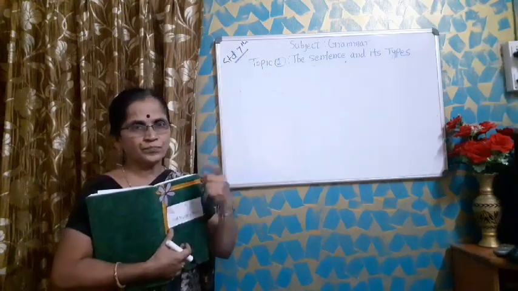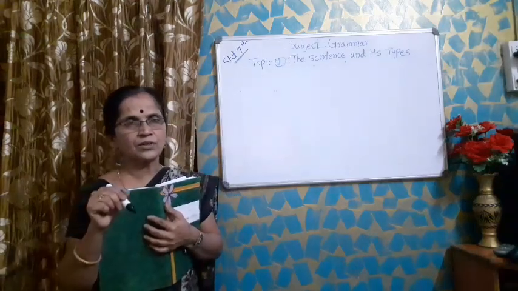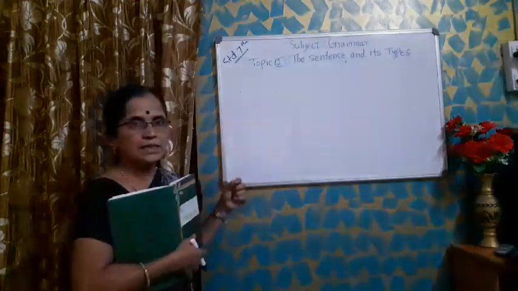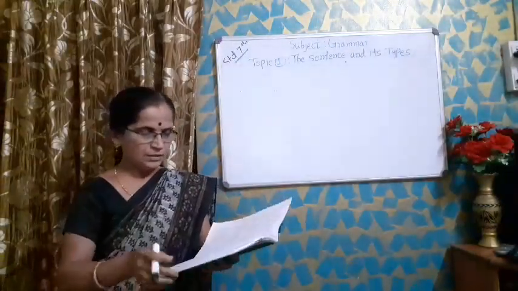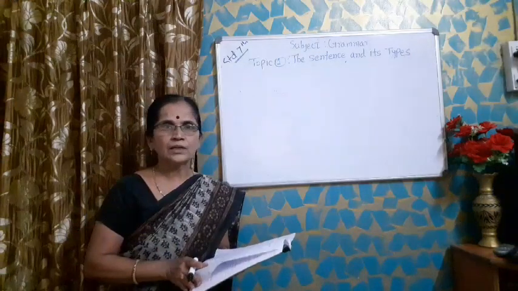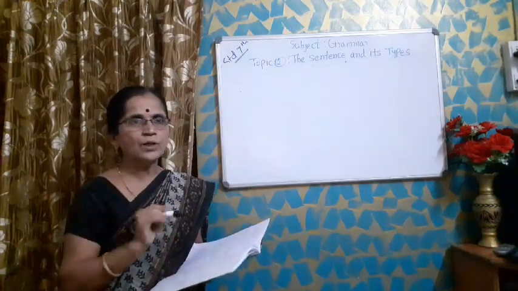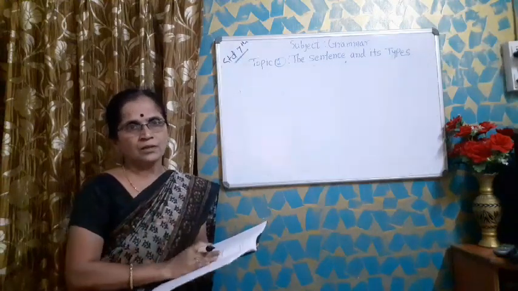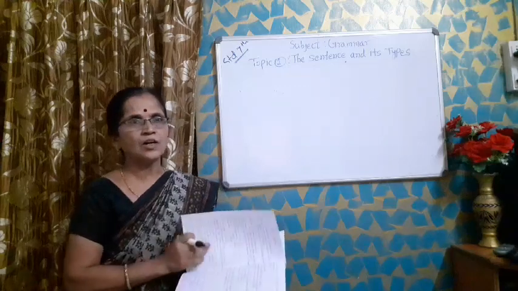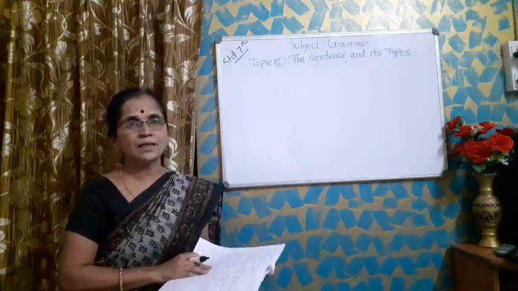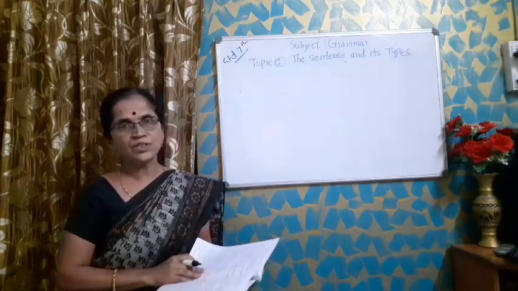Suppose it is an interrogative sentence, you have to use a question mark at the end of it. And suppose it is an exclamatory sentence, you have to use an exclamation mark. These things you have to keep in mind when you are going to write any sentence or paragraph. You have to use these two rules about the sentence. Are you clear about what is meant by sentence and what the parts of the sentence are? Then may I proceed further?